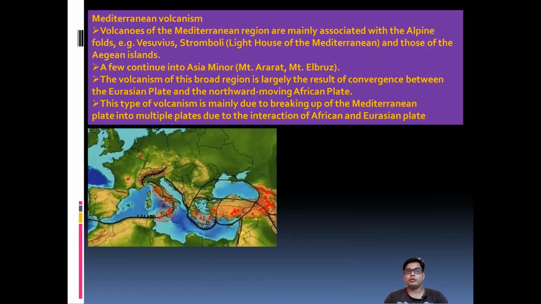So these are the volcanic mountains you can find there, and the volcanic eruptions or volcanoes you can find over there broadly lie in the convergent plate boundary between the Eurasian and northeastern moving African plates. You can find volcanism mainly due to the breaking of the Mediterranean plates, multiple plates, in the interaction of the African and Eurasian plates. So due to this fact we can find this type of volcanism.